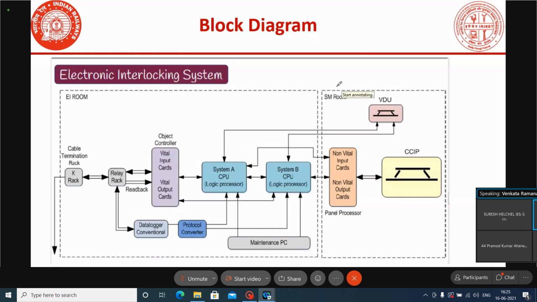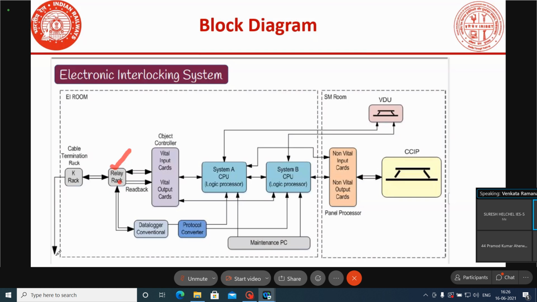Simply, the field gear status from the field will first be terminated on the K-rack. From the K-rack, the information will be transferred to the relay rack, and physically those relays will be energized. Field gear status relays and field gear driving relays will be kept in the relay rack. Field gear status relays will be energized by the field gears, and field gear driving relays will be energized by the system.